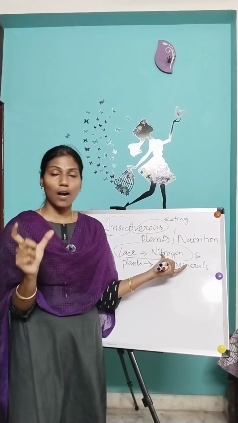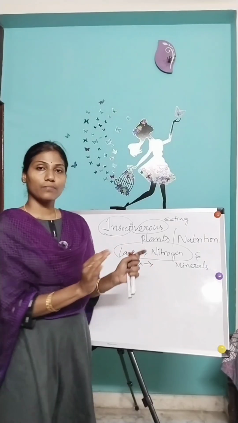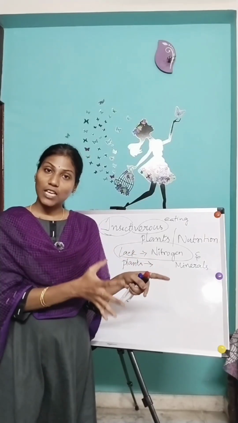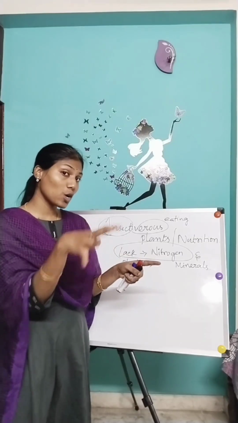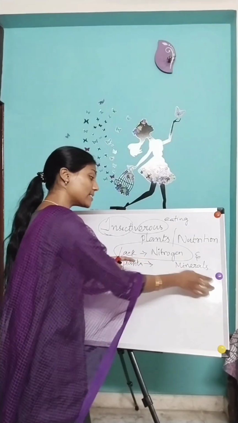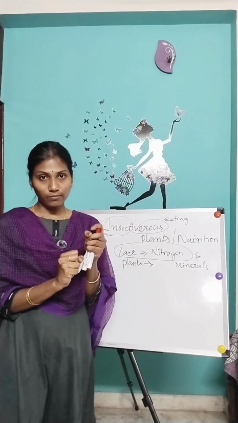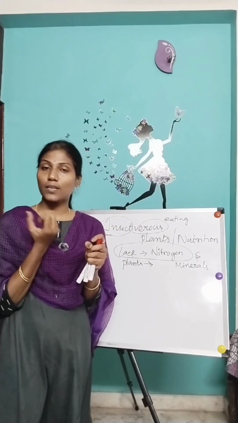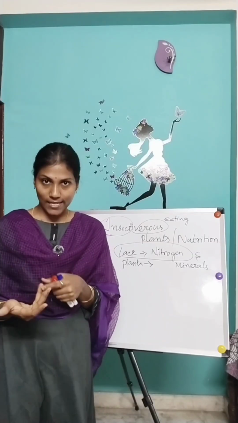Nitrogen is a very important compound for plants, right? So if any plants are living in soil where minerals and nitrogen are absent, to get that nitrogen and minerals they developed one mechanism.